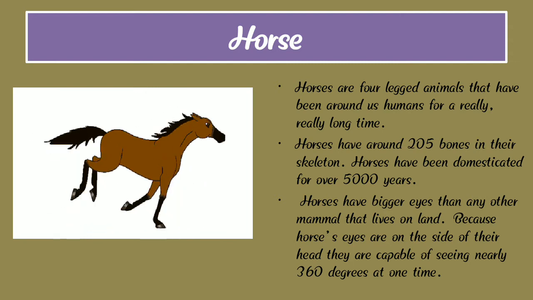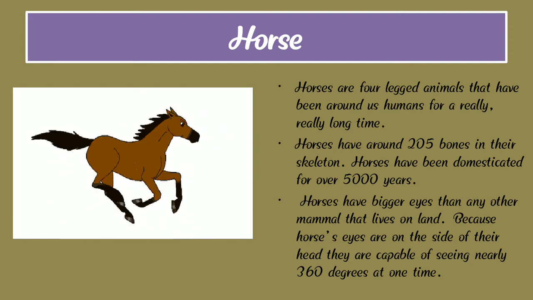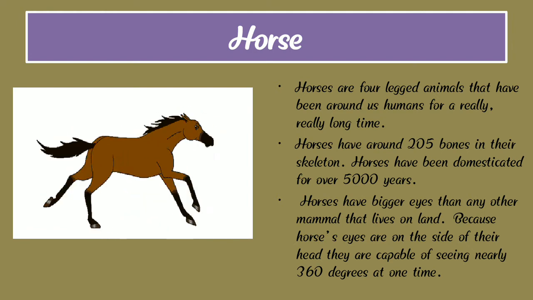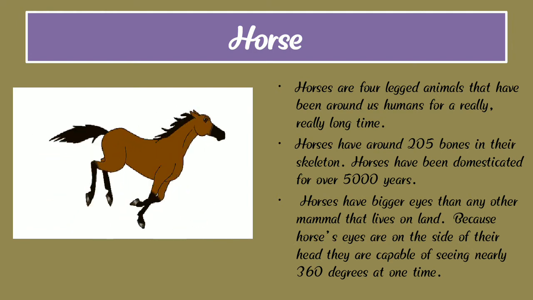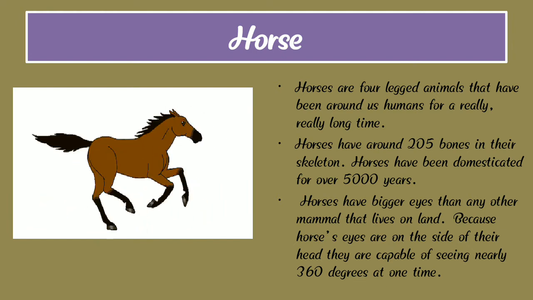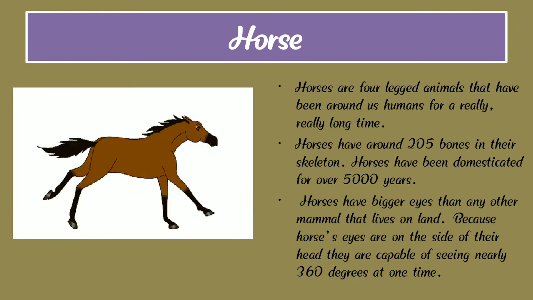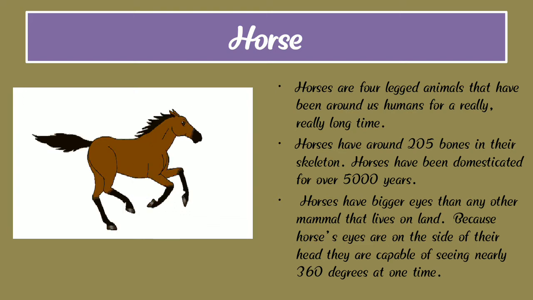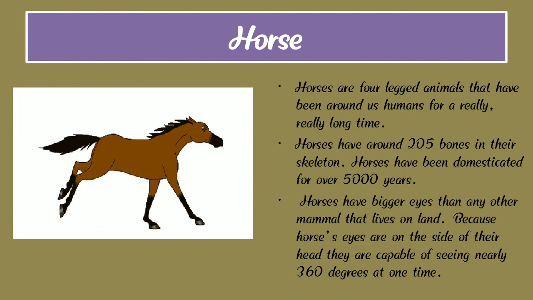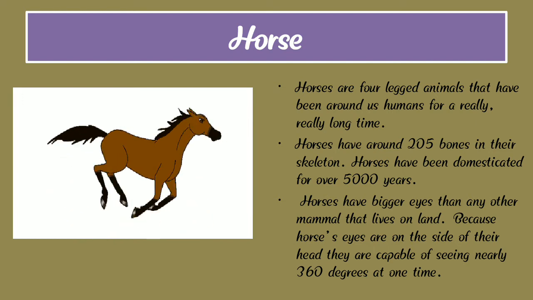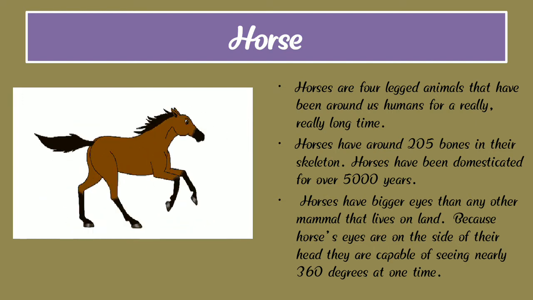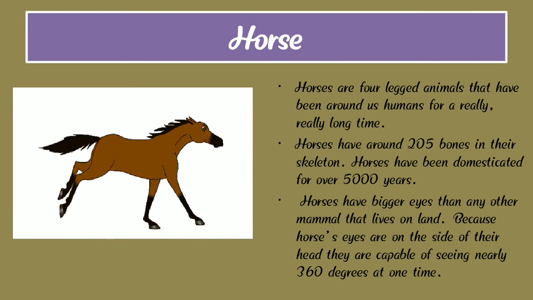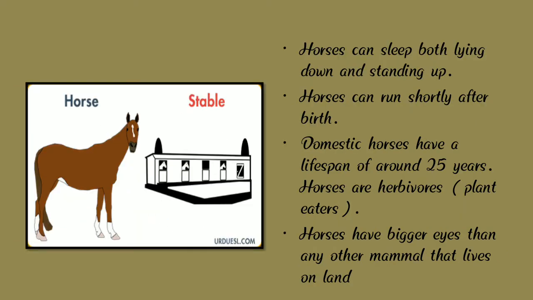Horses are the fastest animals and horses run very fast. They have four legs, two eyes, one tail and one nose. Horses have around 205 bones in their skeleton. So, children, you all understand about these slides. Now we are going to learn our next slides. Where does the horse live? The horse lives in a stable.